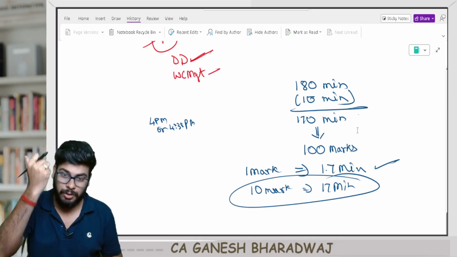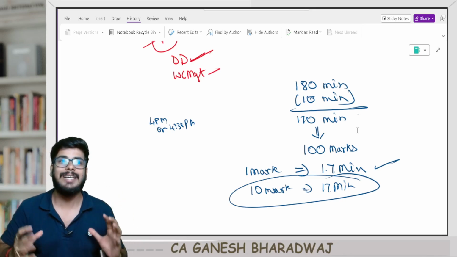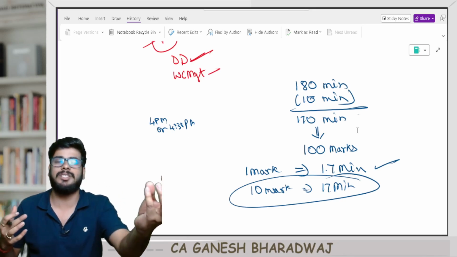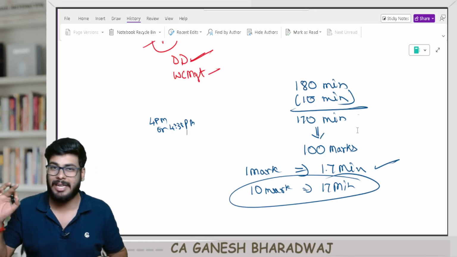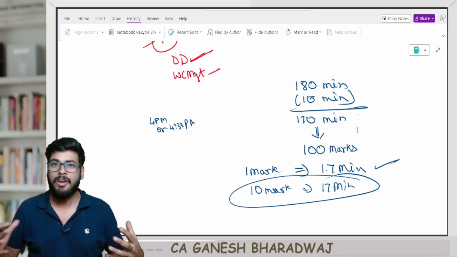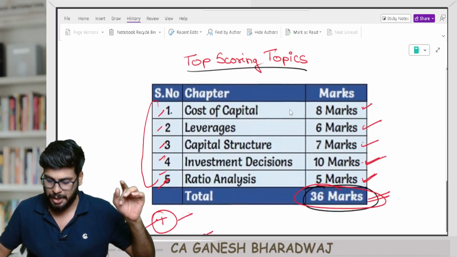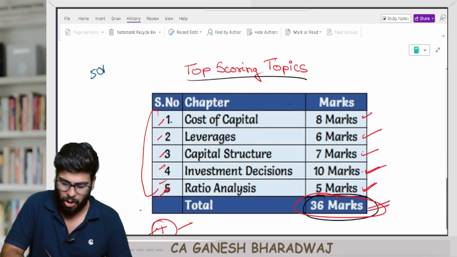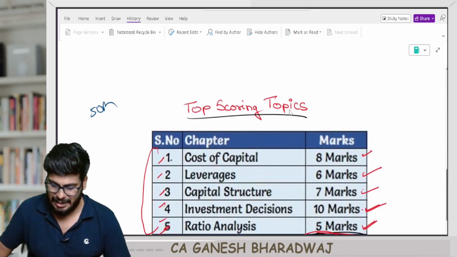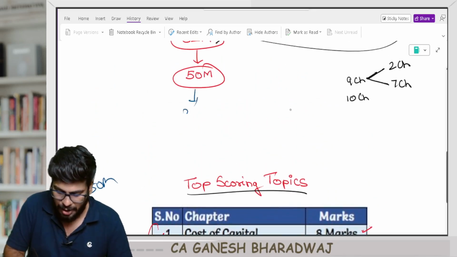5 marks only, I know. It's okay, go write it. Whatever you get is the maximum mark that you can get by spending the least amount of time, because theory does not take much time to write in the exam hall for a practical paper like financial management, right? Now guys, you tell me, out of this 50 mark component, 36 marks is already getting covered by